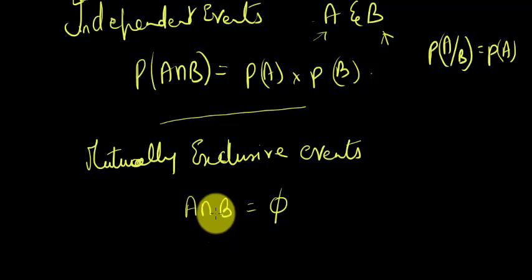Whereas when I'm talking about probabilities, and this is the only way to find out if two events are independent, there is no other way. Okay, fine. So what is the connection or the relationship between mutually exclusive or disjoint events and independent events? Now that's the proof that I was talking about.